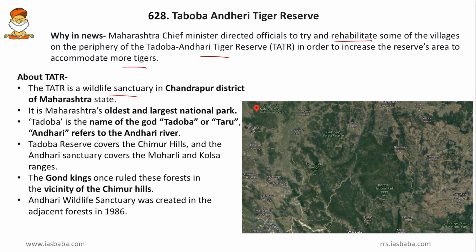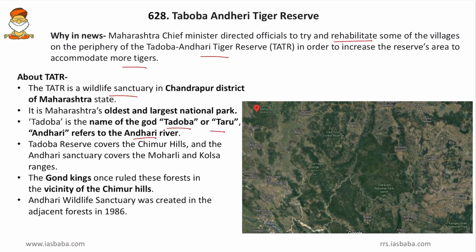It was a wildlife sanctuary because it was notified by the state government for protection of wildlife here. And later, it was identified as a tiger reserve because of a considerable tiger population. And later, it was demarcated as a national park for the conservation of the ecosystem in this area. So, all three are present, and that is why it comes under strict surveillance. Then, Tadoba means the name of the god Tadoba or Taru, and Andhari refers to the Andhari river. So, here the Andhari river flows, and on the banks of that river, the Tadoba Andhari Tiger Reserve lies. So, we will see in the geography where it lies.